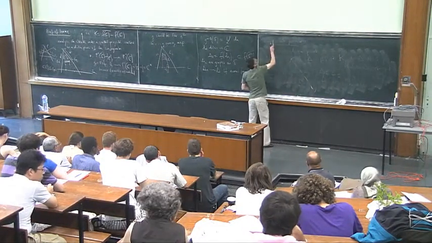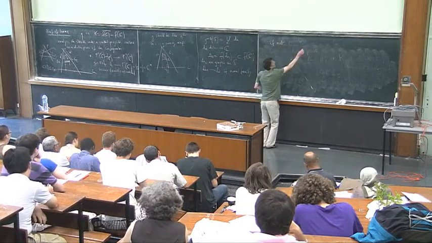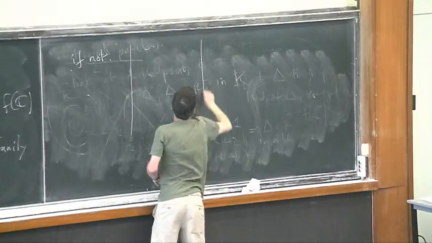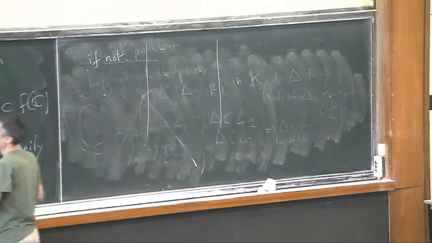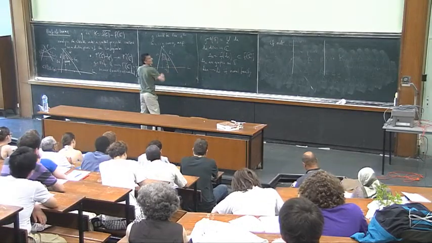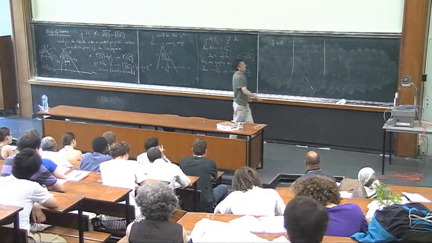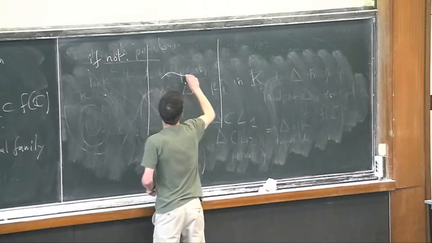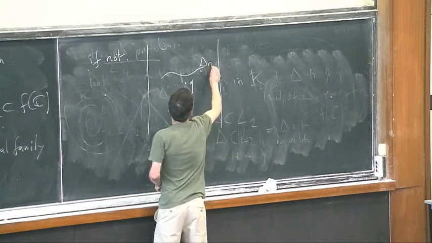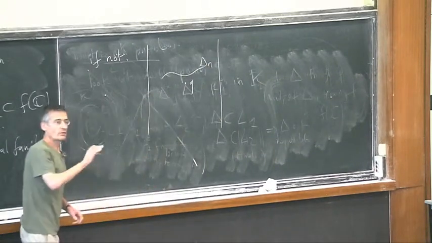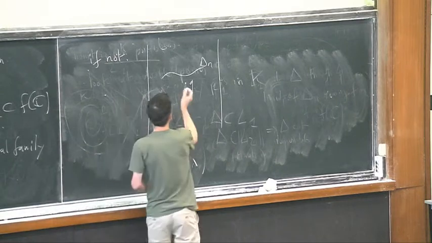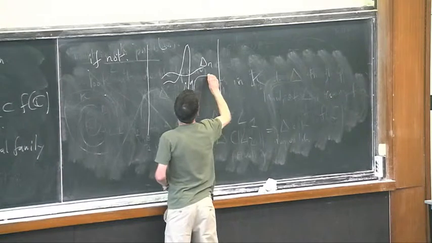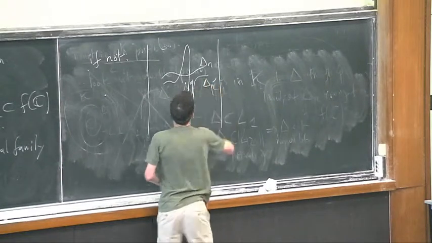So if not, you have the following picture. I enlarge a little bit the situation here. So I have my point Q, a sequence of disks like that. And somehow the derivative blows up. That means the following picture: you will have things like that.